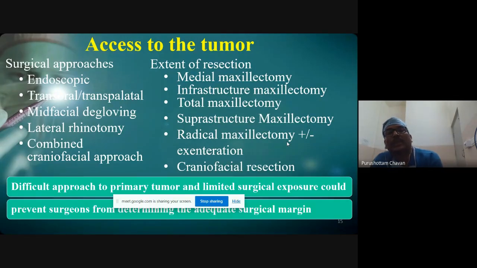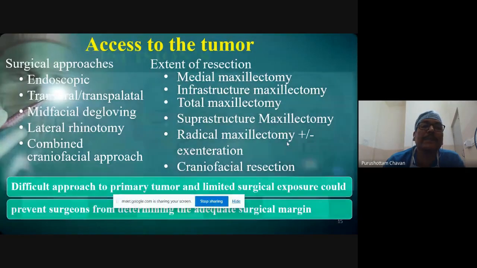So the surgical approach and extent of resection have to be planned before surgery, keeping in mind the extent of the tumor and difficulties. Endoscopic may not be able to reach the lateral aspect, and medial maxillectomy will not cover the lateral wall. If it needs to be covered, you need to do total maxillectomy. For total maxillectomy, you may need midfacial degloving or lateral rhinotomy approach. So you have to know the advantages and disadvantages of the surgical approaches to decide what extent of resection is required.